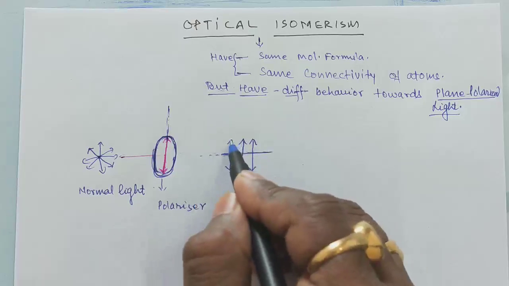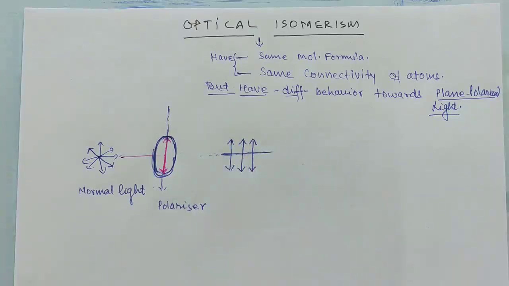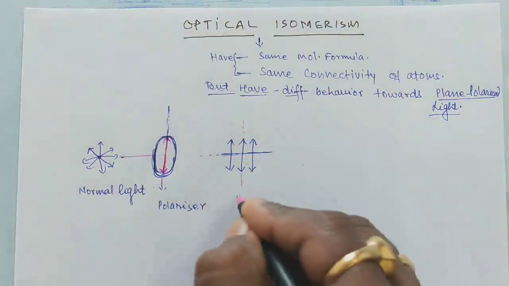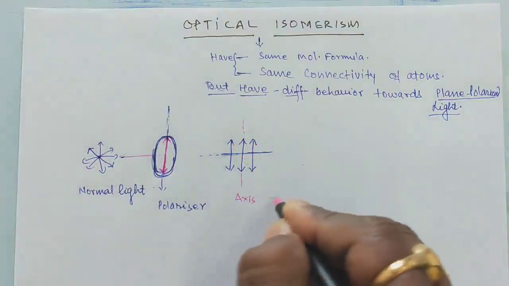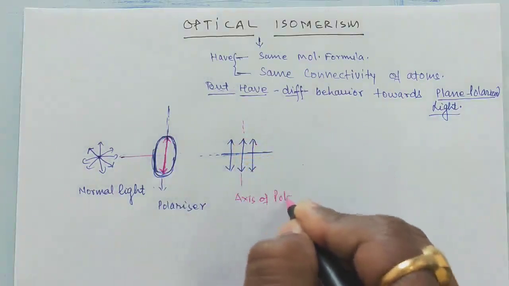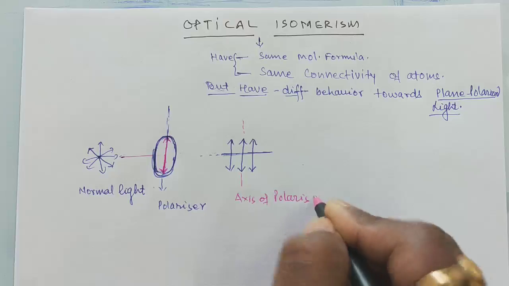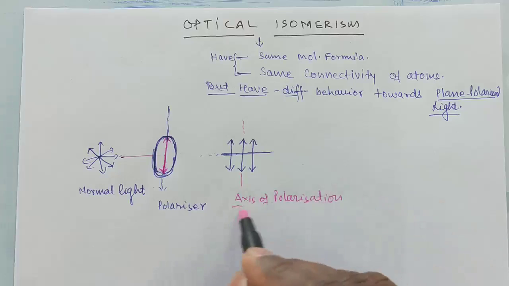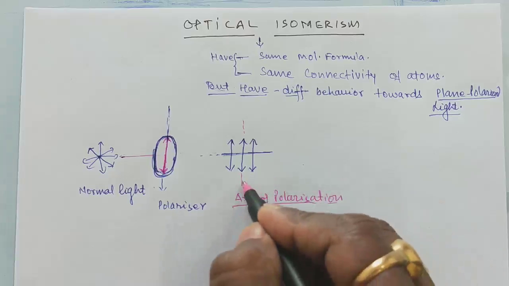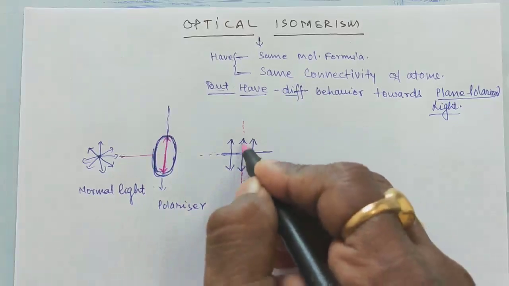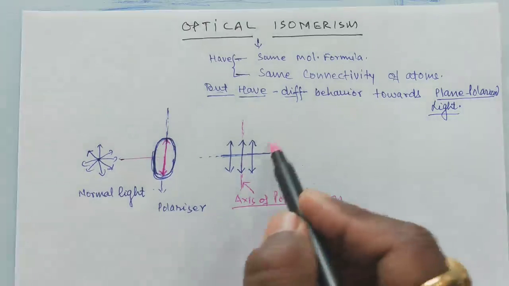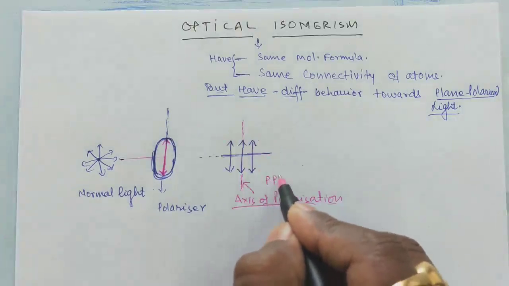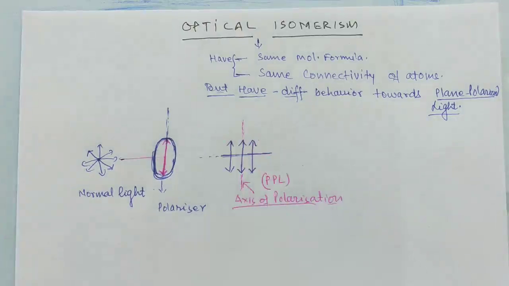This axis is called the axis of polarization, and this type of light is called plane polarized light, right?